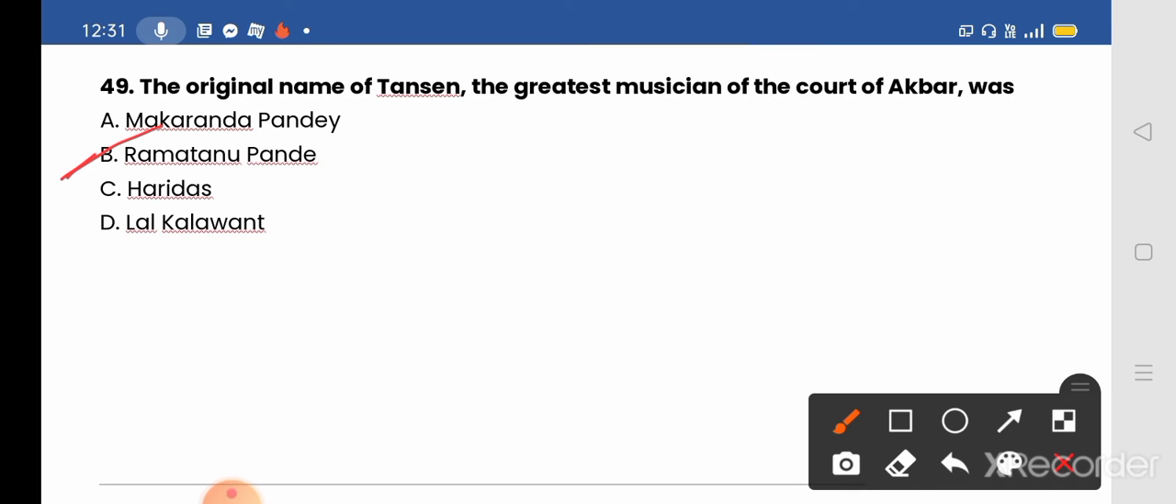Ramtanu Pandey, later known as Tansen, popularly known as Tansen, was a prominent figure of North Indian Hindustani classical music. Born in a Hindu family, he learned and perfected his art in the northwest region of modern Madhya Pradesh.